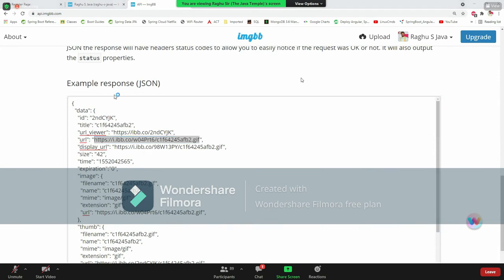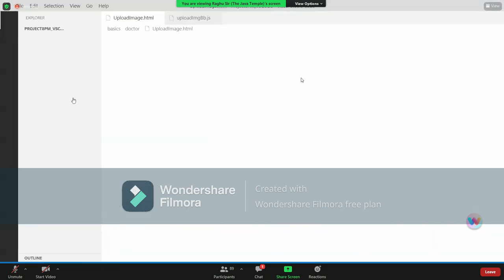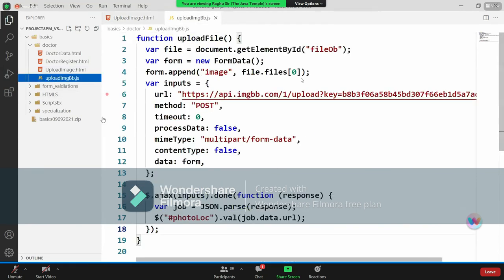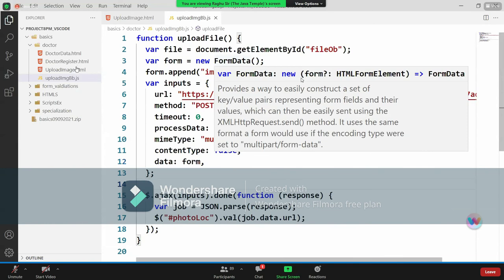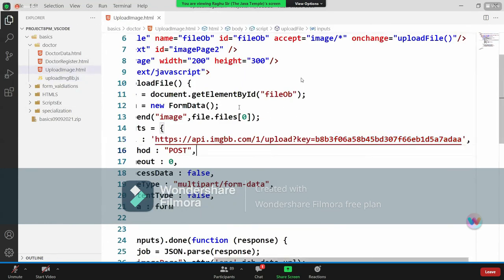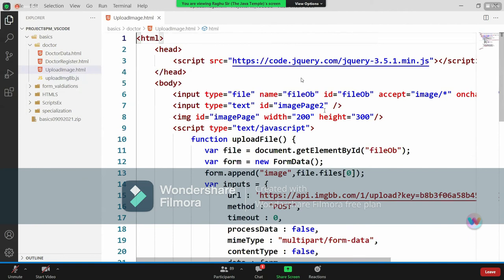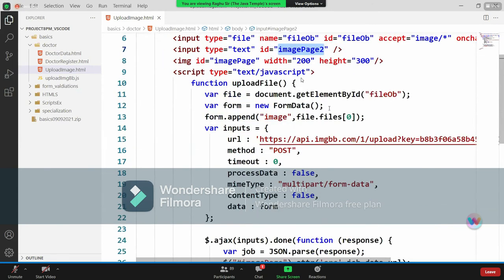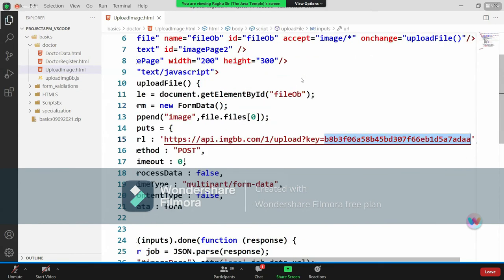I have already written the JavaScript content, and I'm just showing that. Here we have the upload image concept. Whatever image is uploaded will be displayed below as well, along with the image path. First read the file object, create one form object, append the image object, and mention the upload key. The key changes every time.